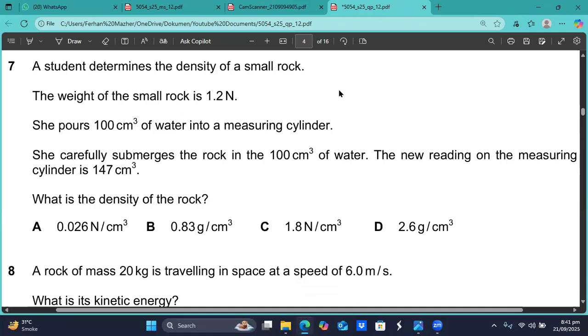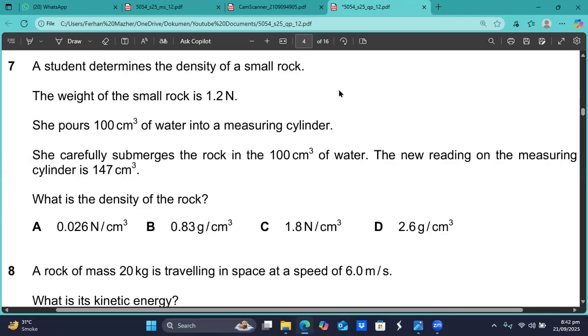You see, to find out the density of the rock, I need two things: the volume of the rock and the mass of the rock. The weight of the rock is given, so very easily you can find the mass of the rock. W is equal to mg, so m will be equal to W divided by g. The g value is 9.8. And then we need the volume of the rock. The volume of the rock here they are going to find because they have used the measuring cylinder.